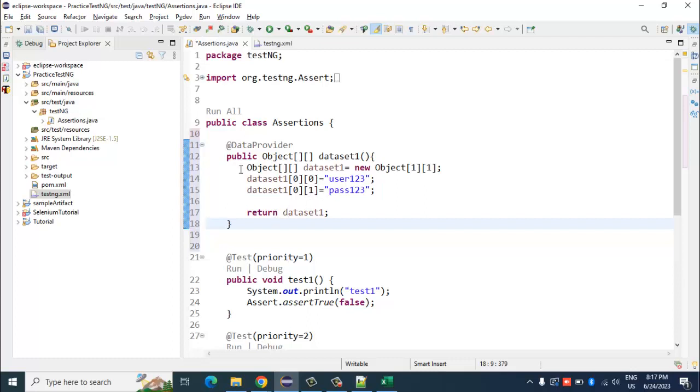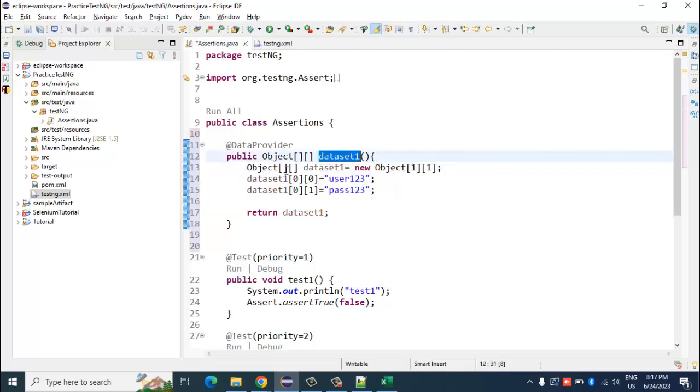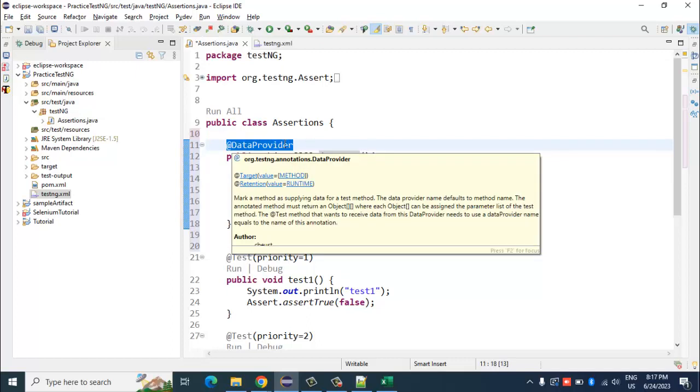Any questions here, like what I'm doing here? I'm basically just creating an object array, storing certain values in it, and returning that array in this particular method, and this is possible by using a data provider annotation of TestNG.